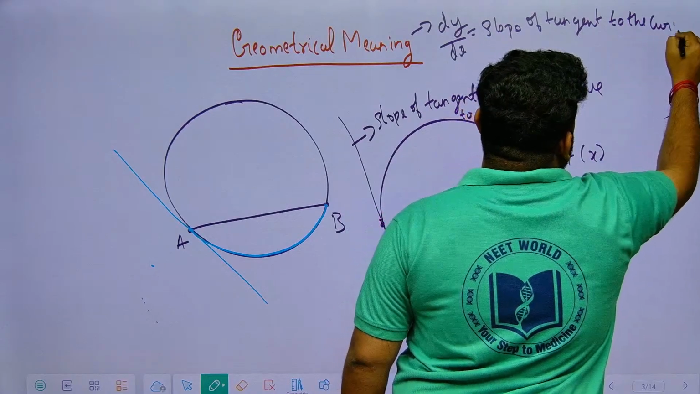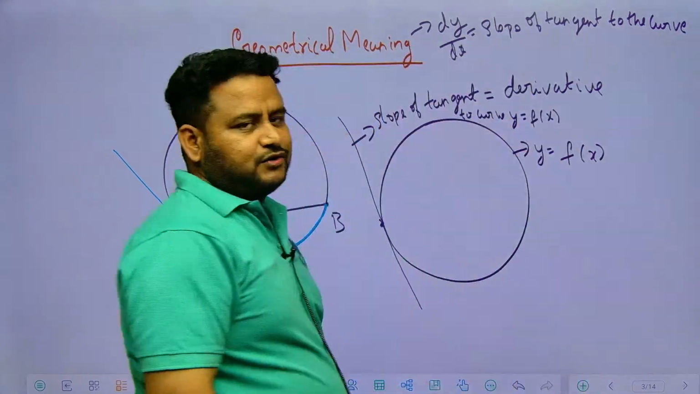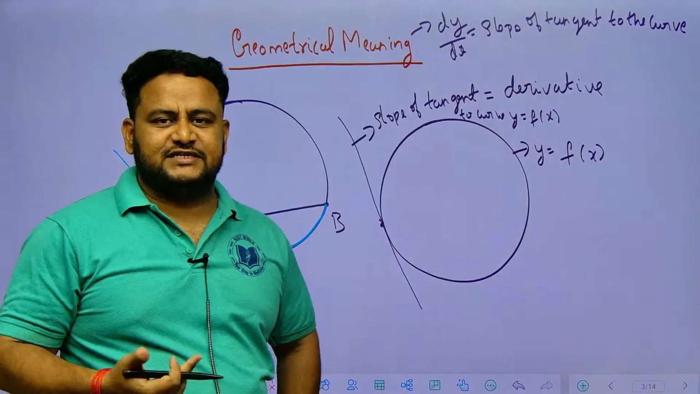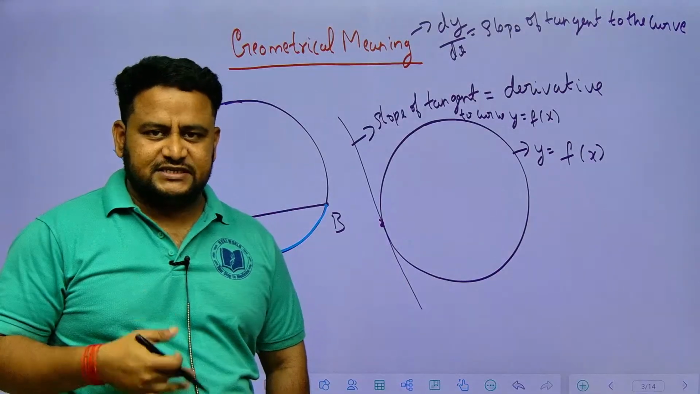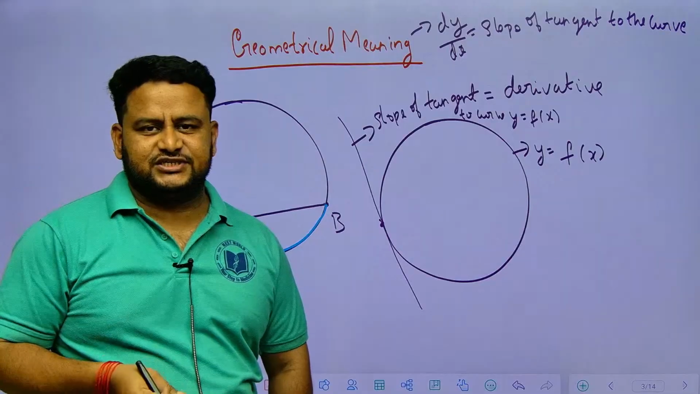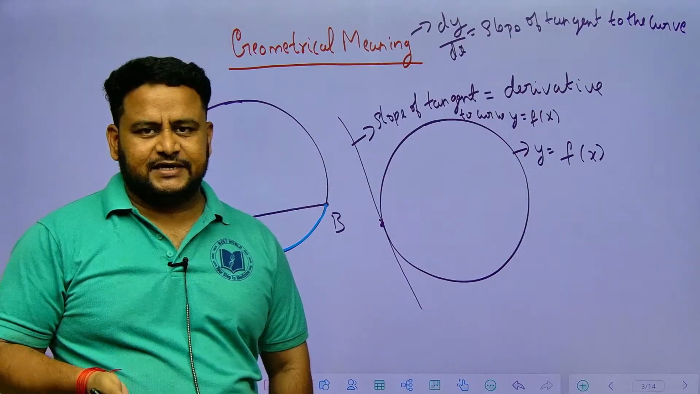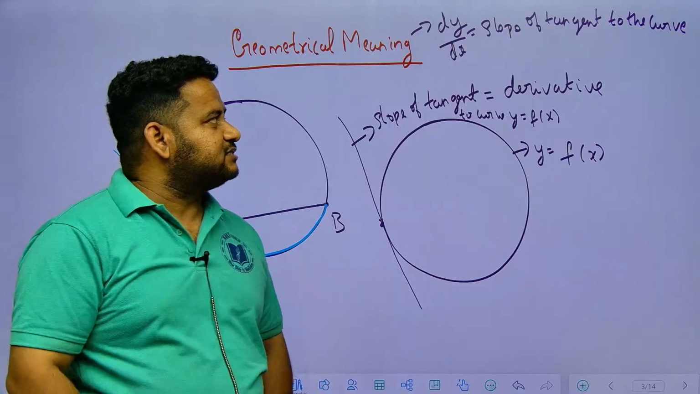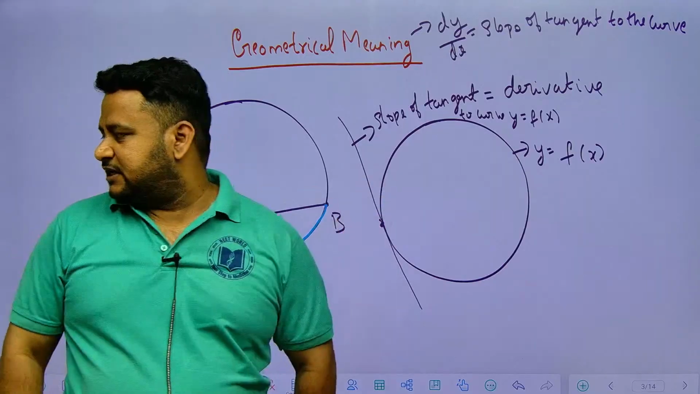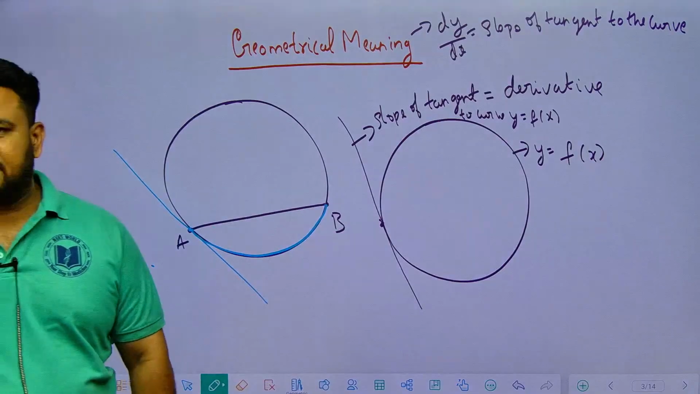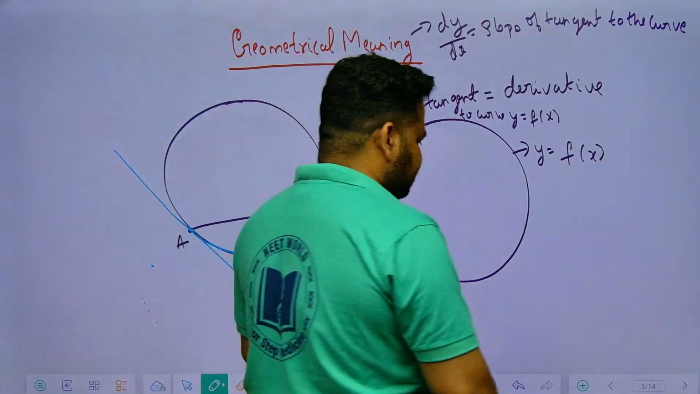So, this is the geometrical meaning of the derivative. First thing is what? Normally, if you say differentiation, it is nothing but rate of change, representing instantaneous change in speed, instantaneous change in area, velocity, something like that. Another thing is the geometrical meaning: slope of the tangent to the curve. Slope of the tangent to the given curve.